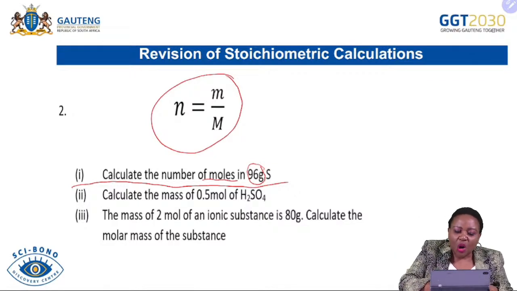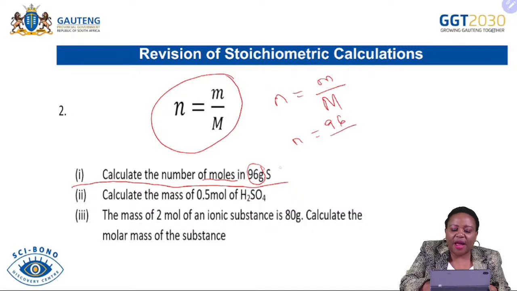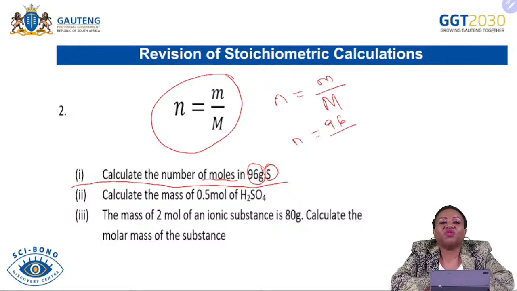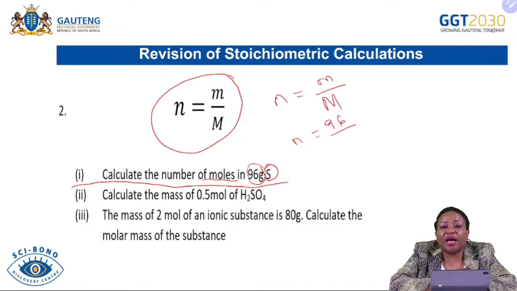In this instance, we are looking for the number of moles. We know that the number of moles, n, is equal to mass over molar mass. We don't know the number of moles, but we know the mass. So it's going to be 96 grams divided by the molar mass of sulfur. You look at the periodic table for the atomic mass of sulfur.